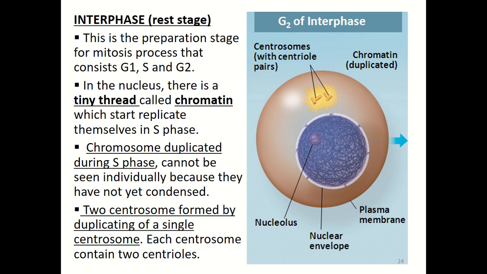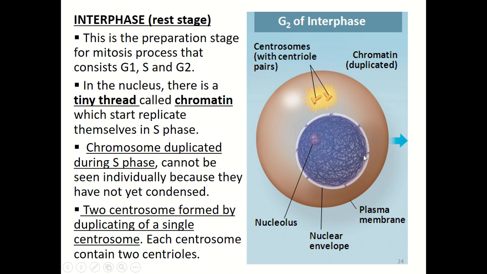In the nucleus here, there are tiny threads called chromatin, which start to replicate themselves during the S phase, or synthesis phase. So what will happen during the S phase? The chromosomes will duplicate. However, they cannot be seen individually because they have not yet condensed.